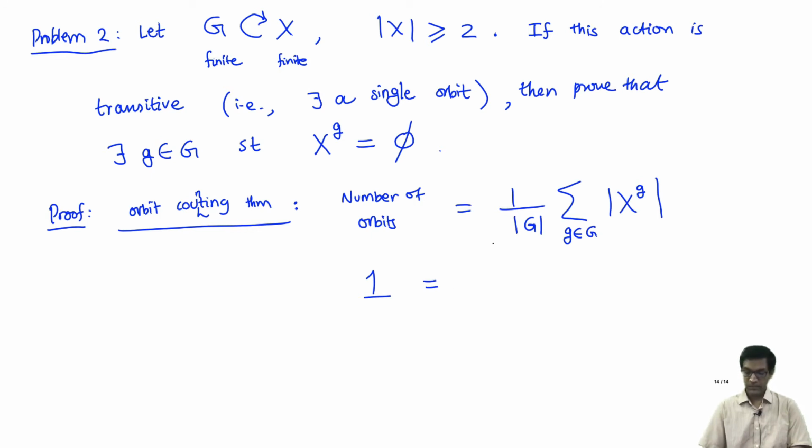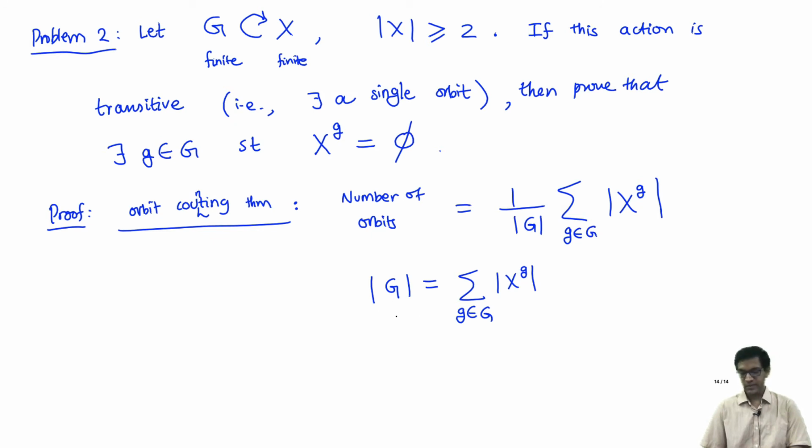Now let me do one thing. Let me move the cardinality G over to the other side. So there's only one orbit, so 1 times the cardinality of G is therefore the sum of the numbers of fixed points for all group elements. Now this is the equation we need to understand. Now let's look at the left hand side.